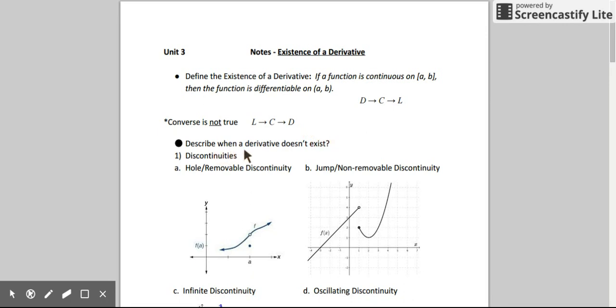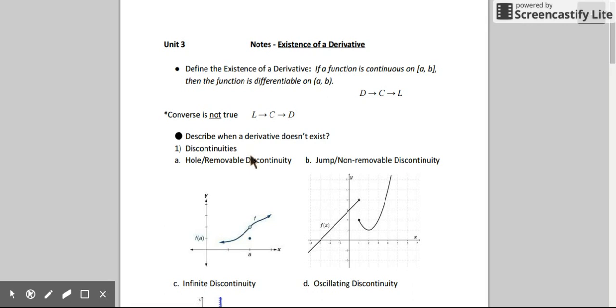When does a derivative not exist? Well, it can't exist if there are discontinuities at that point. For example, here we have a hole. It could be defined elsewhere or not defined at that point. It is not differentiable at that point A. Even though the function has a limit, it is not continuous, and therefore it is not differentiable.